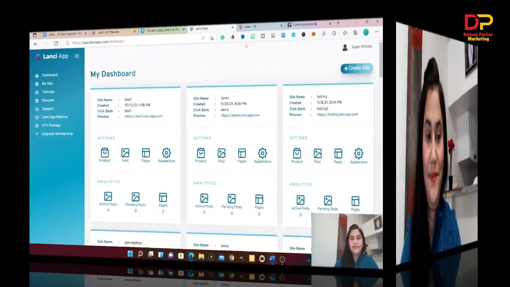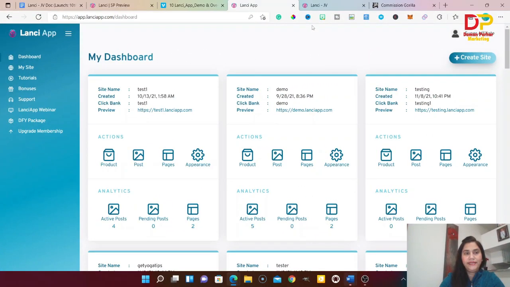So now, as you can see, I'm inside the members area of the Lancy app. This is your dashboard, and it will look like this. On one side there is the dashboard, and there is your sites, which you have just created.